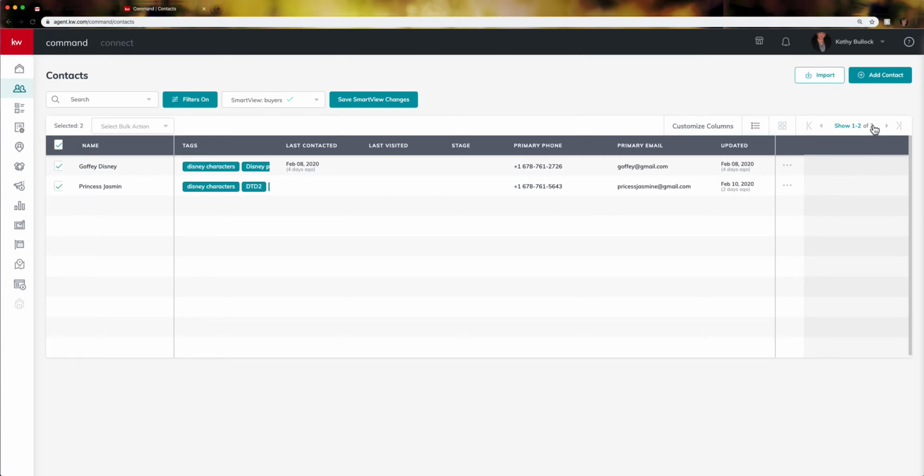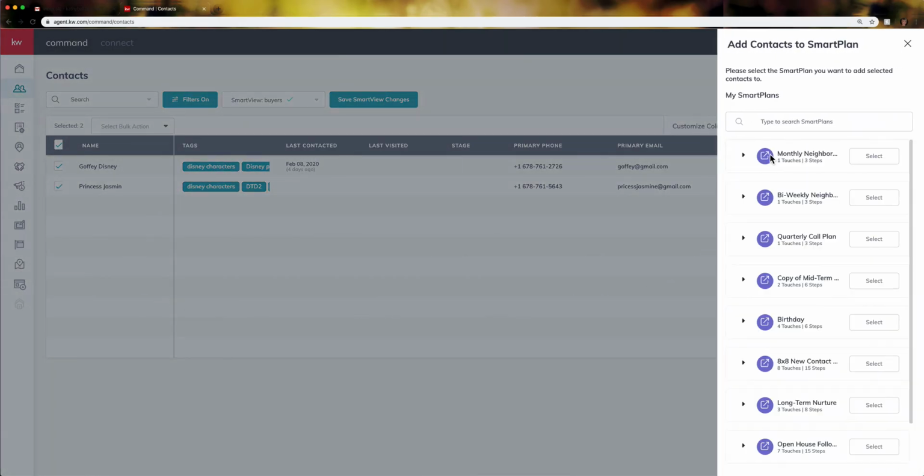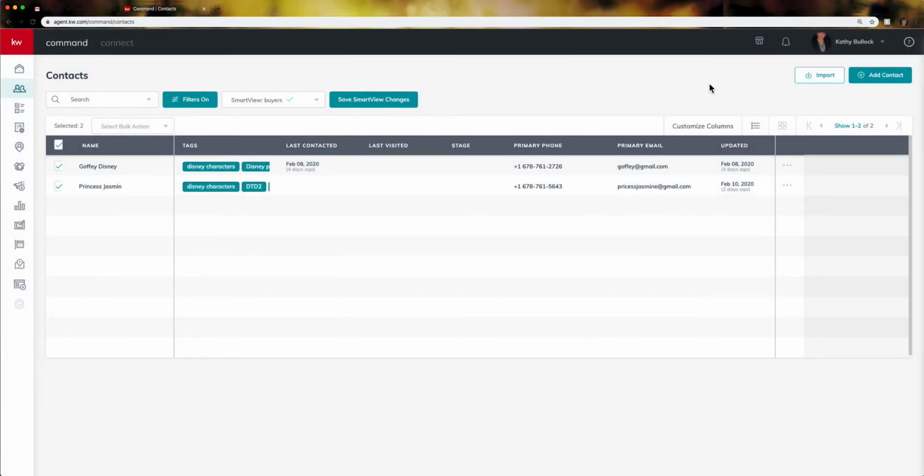Remember that you're only going to be able to select 50 at a time, but you can then come up here to this bulk action and add all of these to Smart Plan. Then I can add these people to the Smart Plan that I want them to be on. So there's a couple of different, convenient ways that you can add people to Smart Plans.